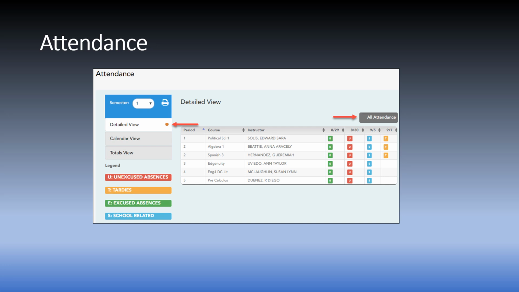The attendance page displays your students' daily attendance and semester totals. The detail view displays attendance details in a table view. The calendar view displays attendance details in a calendar instead of a table view. And totals view displays tardies and attendance totals for the semester. Attendance data is current as of the date and time you log in. To refresh the attendance data displayed, you must log out and log in again.